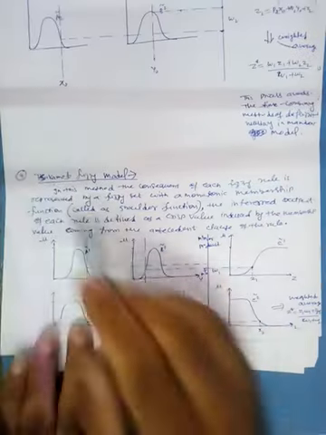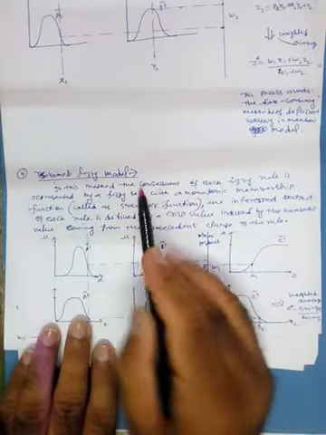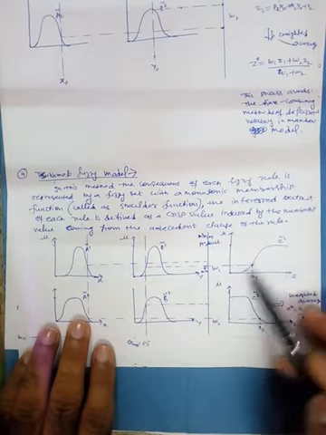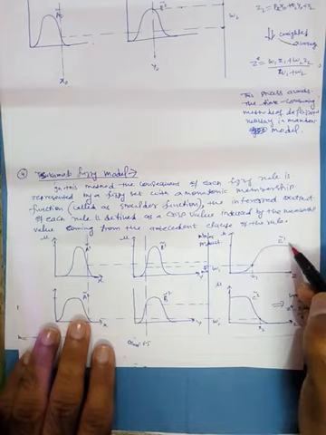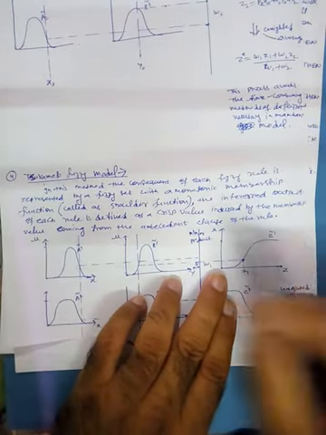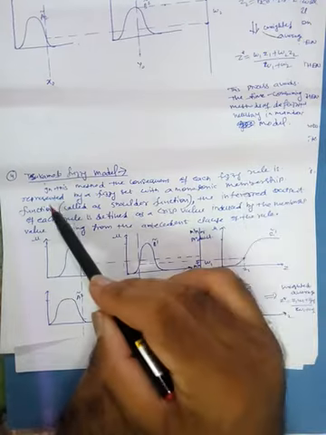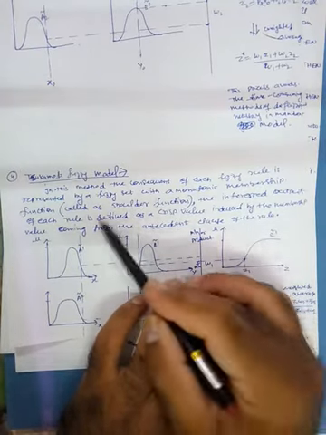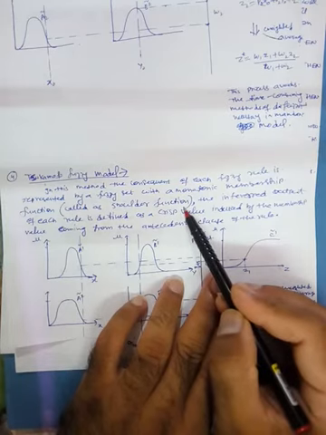Now the fourth method, the Tsukamoto fuzzy model. Here in this method, output is basically a fuzzy set, but this is a special fuzzy set, monotonic in nature. Each fuzzy rule is represented by a fuzzy set with a monotonic membership function called the shoulder function.